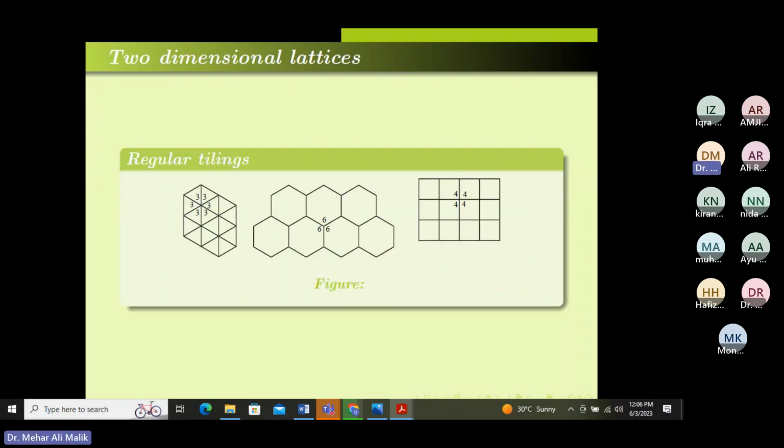So these are the three types of tilings. On the left, we have a triangular tiling, in the middle we have hexagonal tilings, and on the right we have square tilings. These are the only three types of regular tilings.